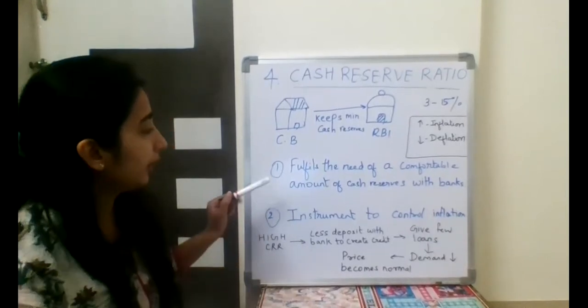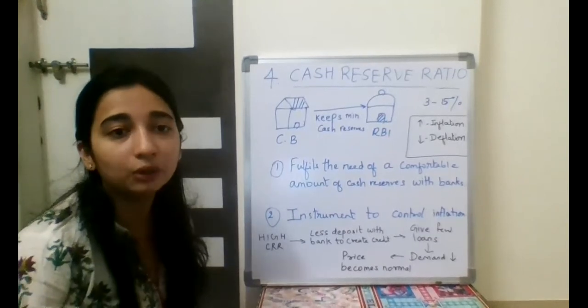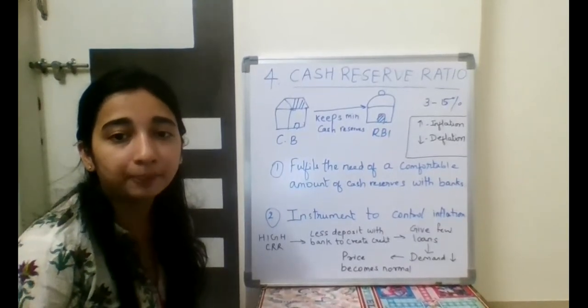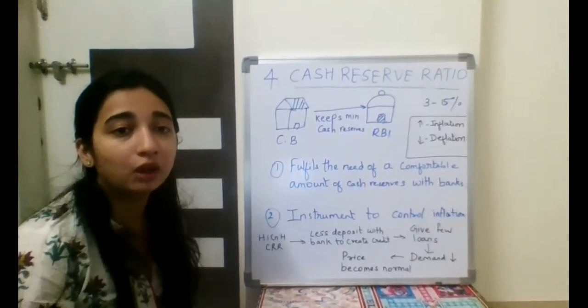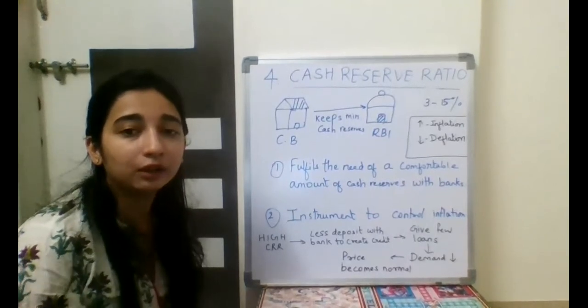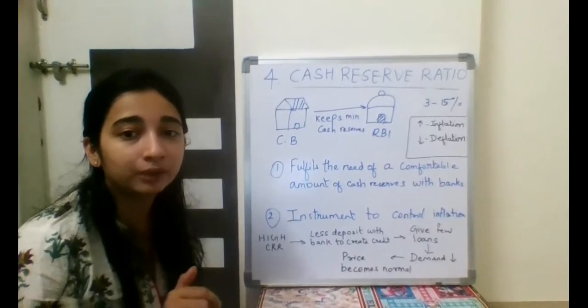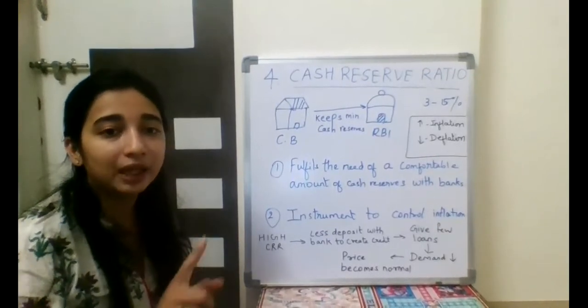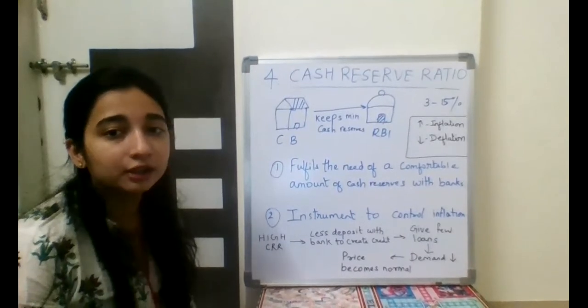Now the next point is that CRR is used to control inflation. We all know that inflation means what? The prices in the market are very high. It is because there is a lot of money supply in the market, and because of this money supply, the demand of people goes up. Now to control inflation, we have to do something because of which the money supply in the market reduces and the demand of people decreases. So what will we do?